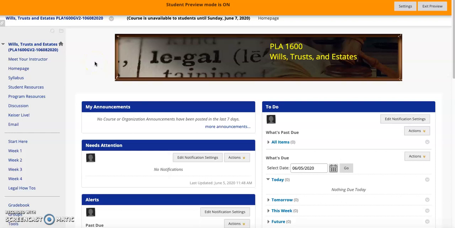For future reference. So obviously you can see right here, we're on the home page. Any announcements that I make for the class will be posted right here in the My Announcements section. You'll also get an email to your Kaiser email address whenever I post an announcement. I usually send out a group text when I post an announcement too. You guys know that. So that's the home page.